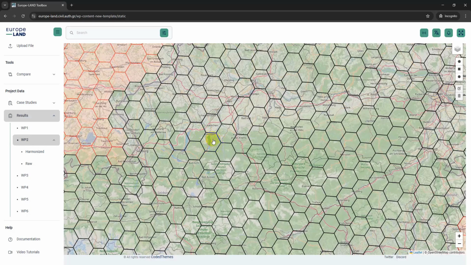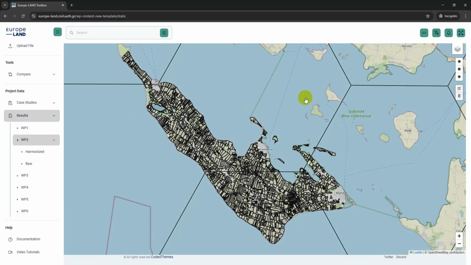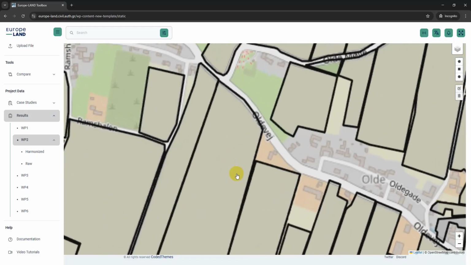If you zoom into an area with black hexagons, you can click on any cell to view the harmonized statistics for that specific hexagon, including crops, land use codes, area, tree coverage, and more. You can also inspect an example of the raw data. The platform cannot load the full raw datasets directly due to their size, so a small sample is shown here simply to illustrate the level of detail. All metadata presented originates from openly available IACS datasets provided by EU member states.